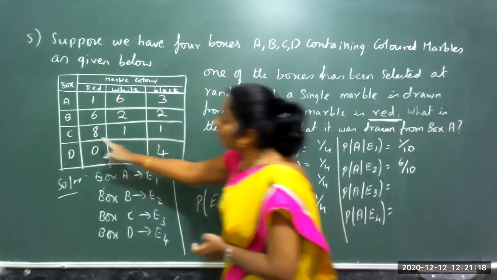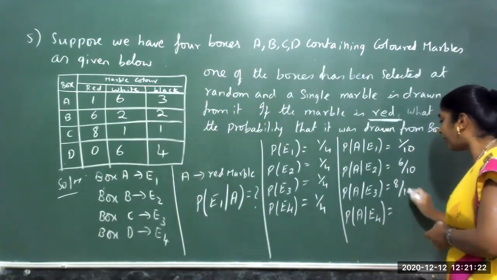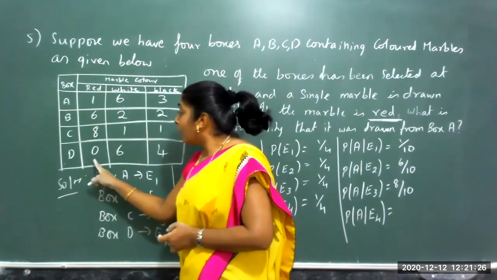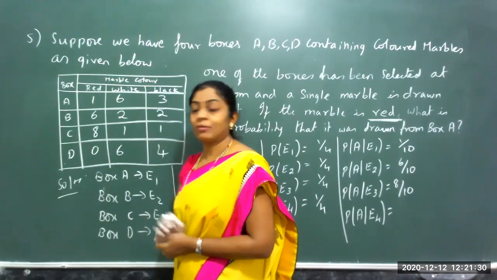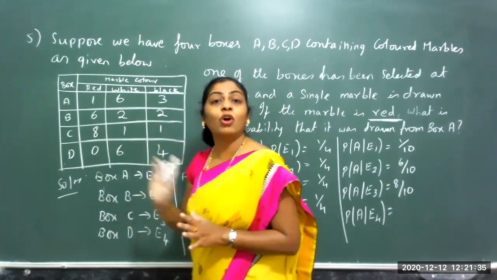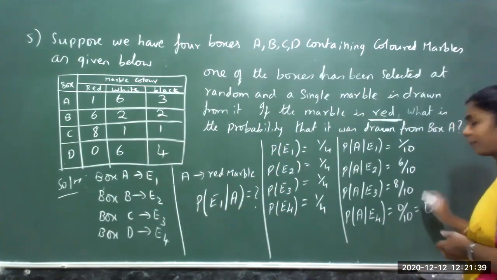Red marble from box 3. Red marbles are 8. 8 by total is again 10 only: 8 plus 1 is 9, 9 plus 1 is 10. In box 4, there are no red marbles at all. 6 plus 4 is 10 marbles, but they are white and black, not red. So I have 0 by 10, which is nothing but 0.